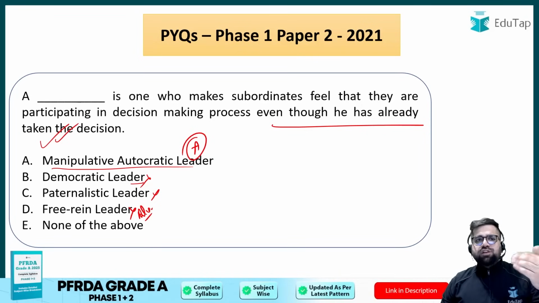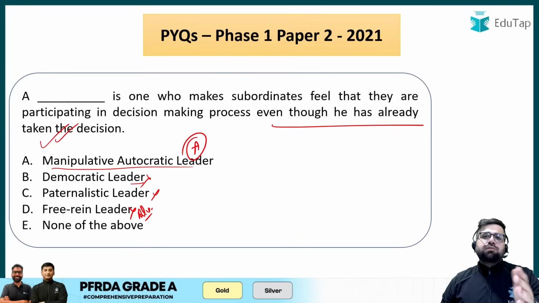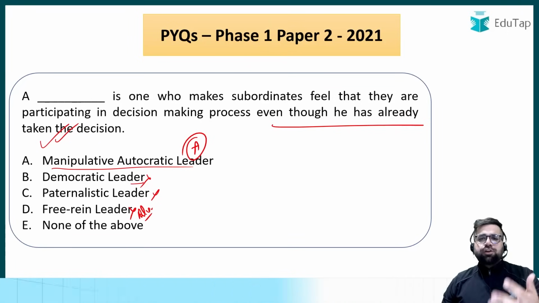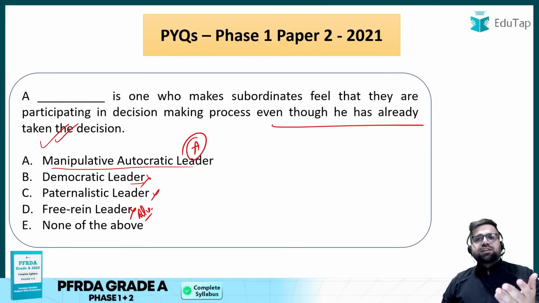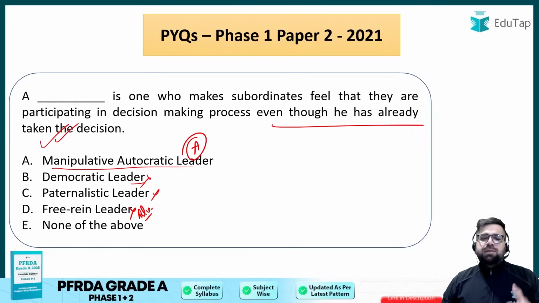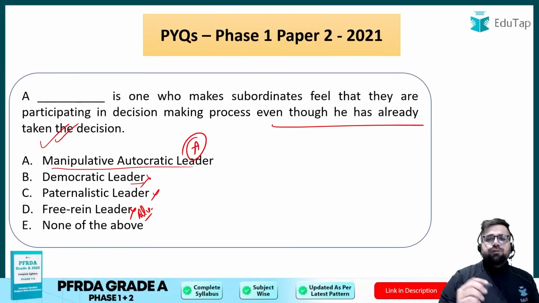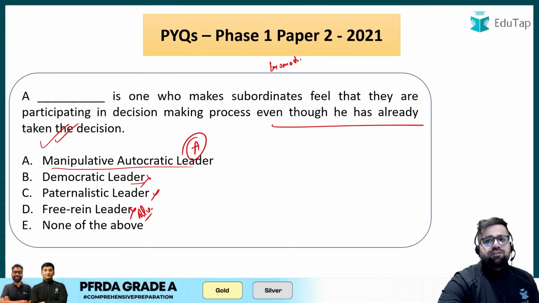Like, he will show you some positive side, but in actual it is just hollow. Or you can say the leader is just showing you the positive side, but if you go through the deep analysis, you will see that nothing is there. Because in a manipulative autocratic leader, what happens is they are giving you promotion. Let's say they are giving you promotion.